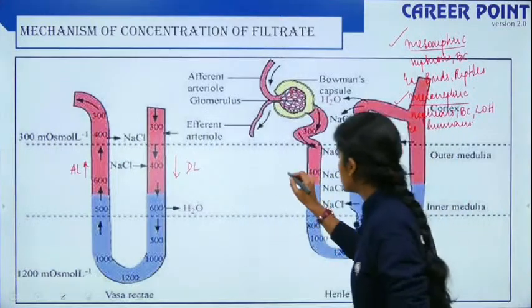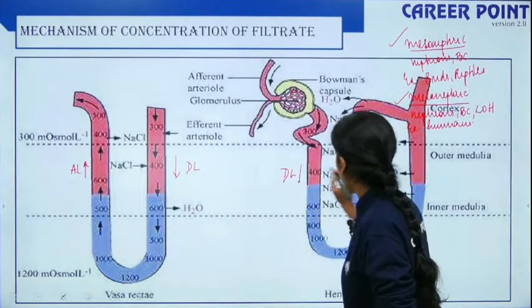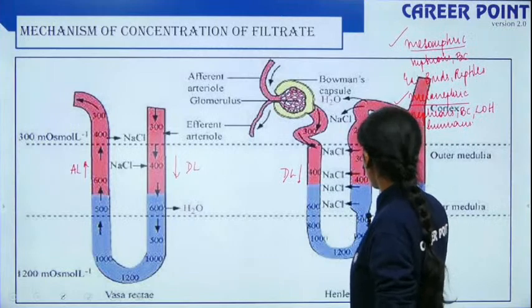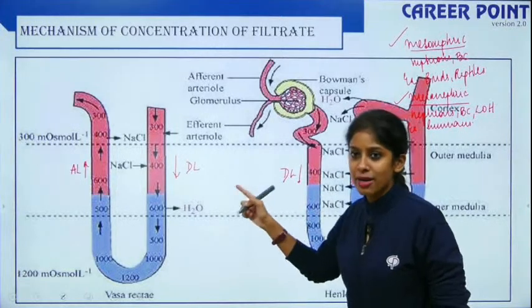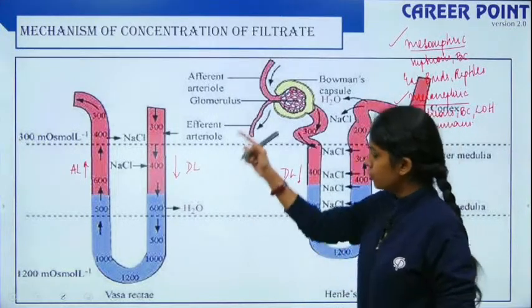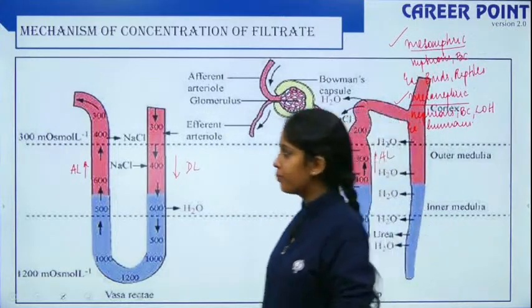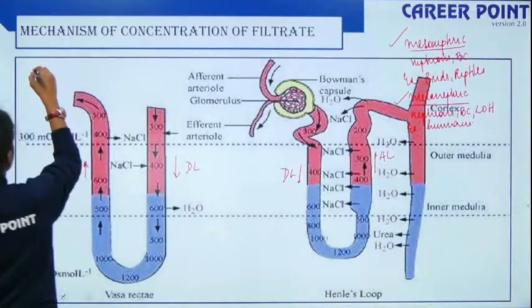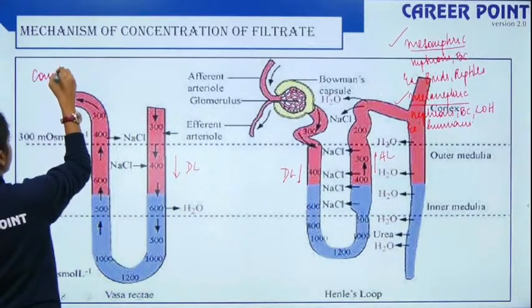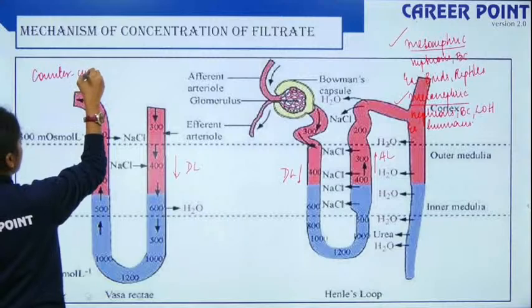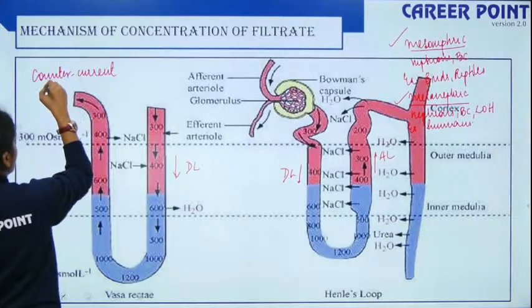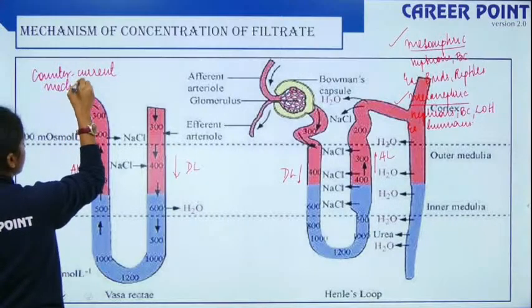So this is the descending limb and this is the ascending limb, and these two are placed side by side, right? So since they have opposite flow of the content inside them, this is known as the counter current mechanism.